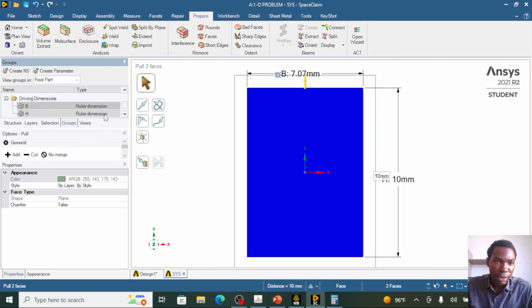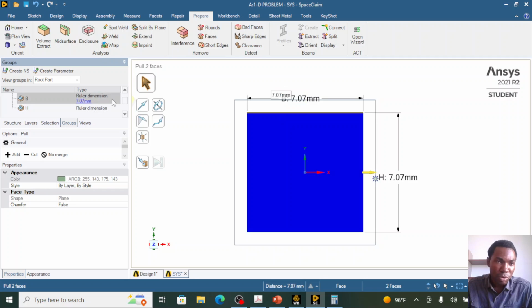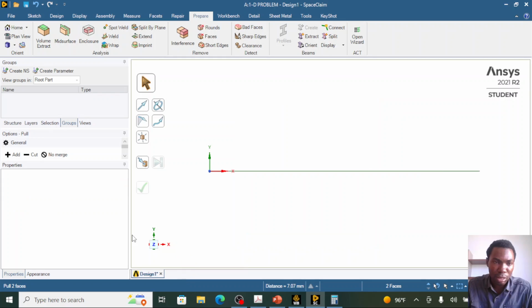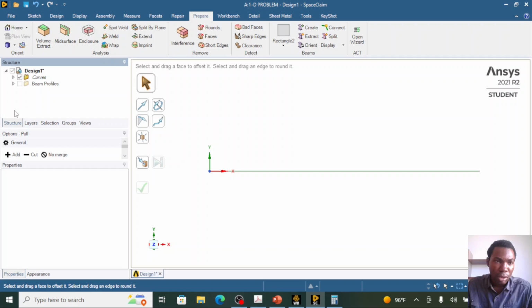I'll do the same thing for H. Paste, enter. So you see the B dimension is now 7.07 mm. The H dimension is 7.07 mm. So now you can close this cross-sectional window. The cross-sectional window is denoted by this tab here. I can close it. Click on the structure button here.